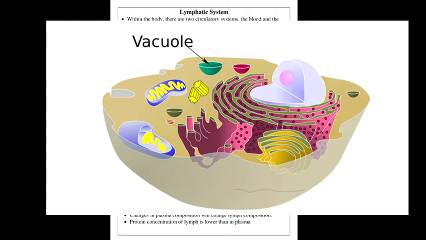Plastid is present only in plant cells, but vacuole is present in both animal cell and plant cell. These are small in animal cells but bigger in plant cells. That is a very important difference between plant and animal cells. In plant cells, vacuoles are full of sap and provide turgidity and rigidity to the cells. Okay, you know the meaning of turgidity and rigidity.